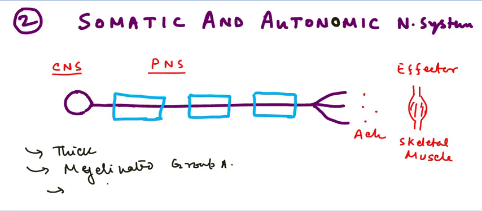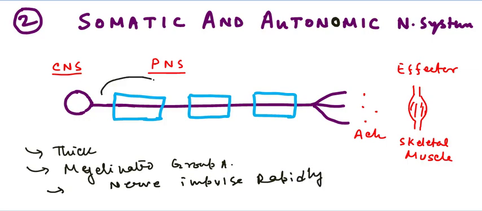Because of the myelin sheath, the nerve impulse moves by the process of saltatory conduction, that is, the nerve impulse moves from one node to another. This is known as saltatory conduction, and so the nerve impulse moves through the somatic motor neuron very rapidly.